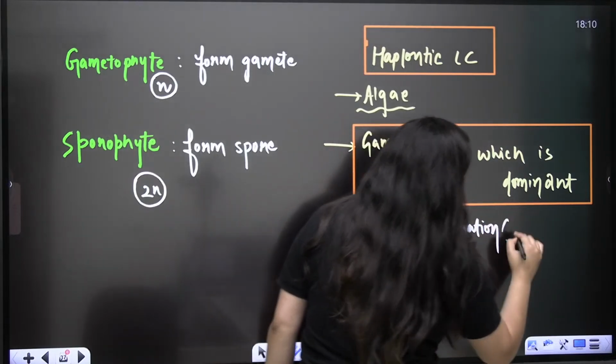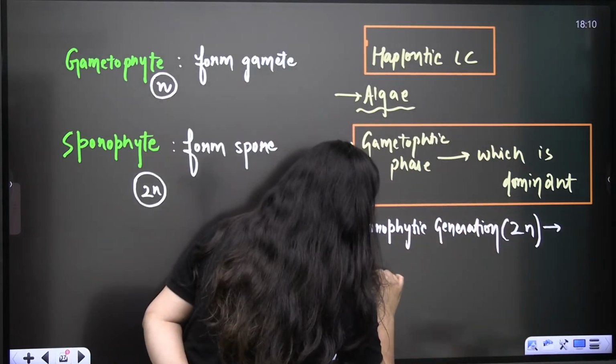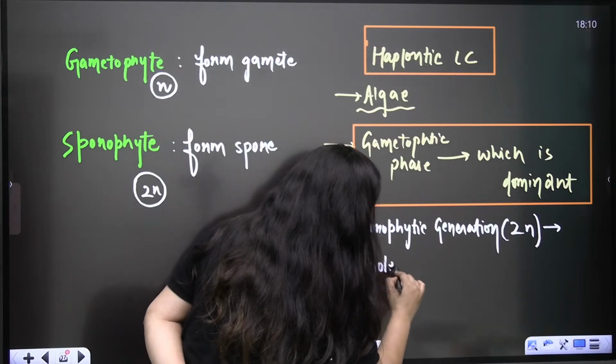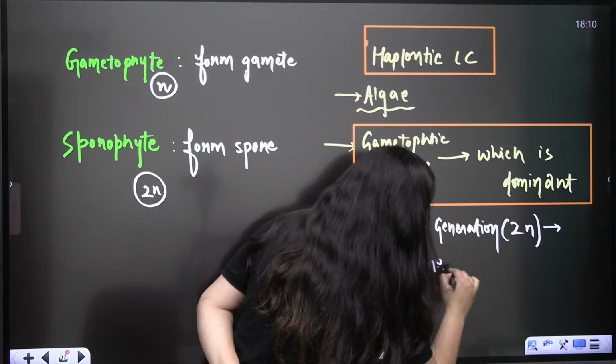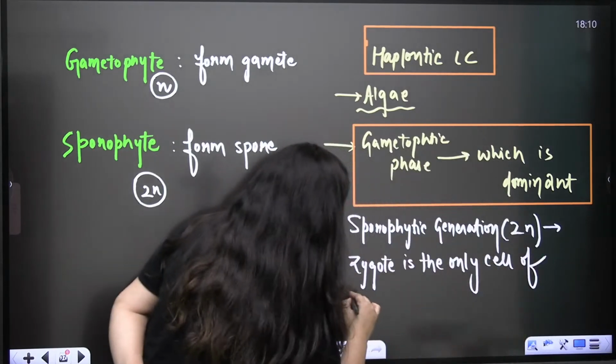When it comes to the sporophytic generation, that is your diploid phase. Can I not say here that the zygote is the only cell of the sporophytic generation?